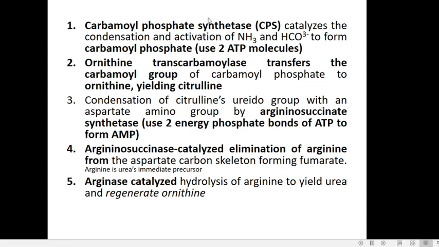This is a nutshell of the reactions we mentioned earlier, the 5 steps. In the first step, carbamoyl phosphate is synthesized. In the second step, it combines with ornithine to form citrulline. In the third step, citrulline condenses with aspartate to form argininosuccinate. In the next step, argininosuccinate cleaves into arginine and fumarate. In the last step, arginine undergoes hydrolysis to form urea, and ornithine is regenerated.